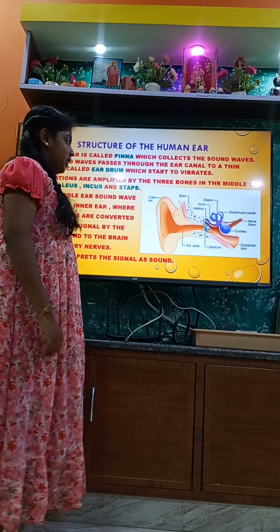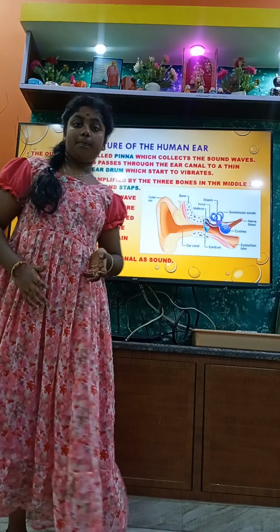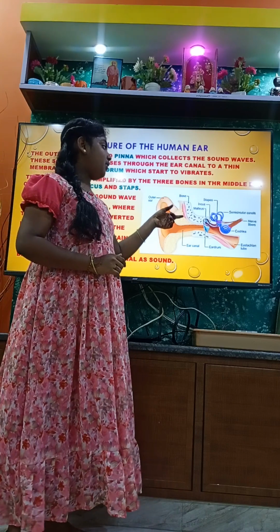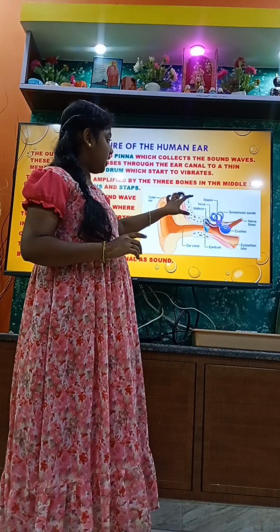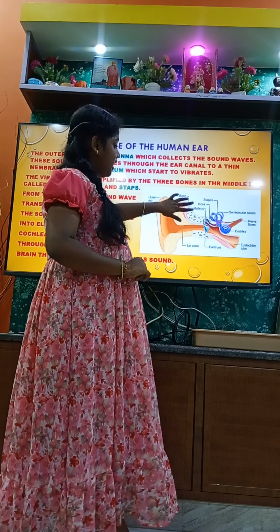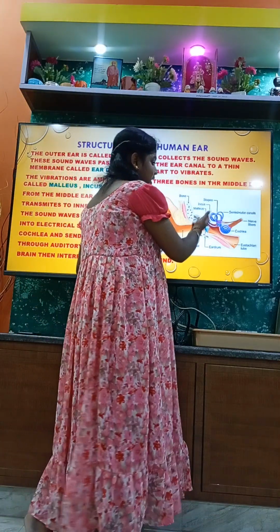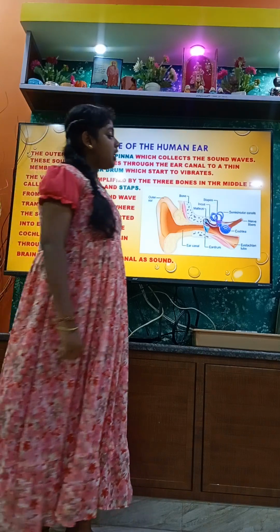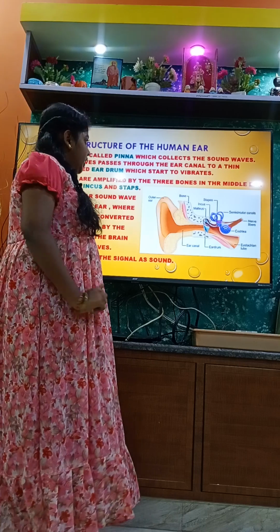What is the structure of the human ear? The outer ear is called the pinna. Pinna collects sound waves. Then there are three bones in the middle ear, mainly stapes, incus, malleus. Then semicircular canals, nerve fibers, cochlea, eardrum, ear canal.